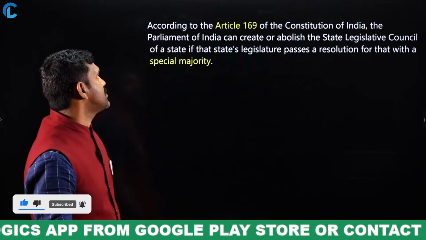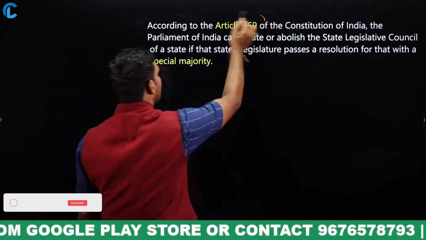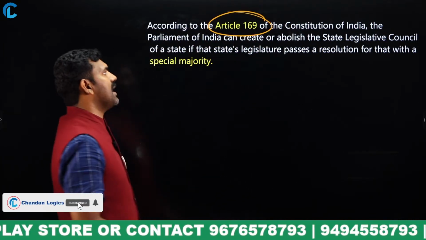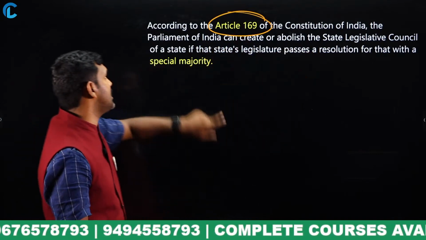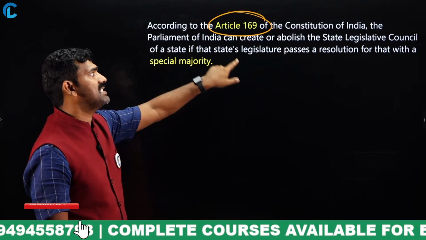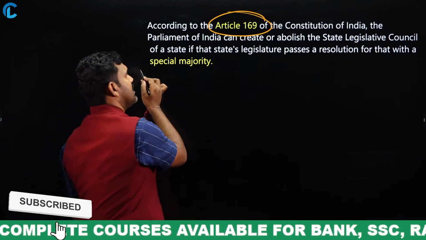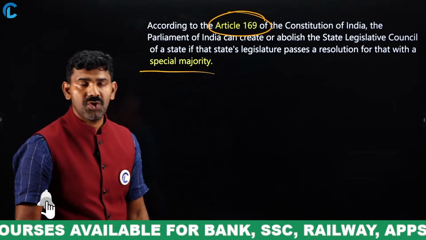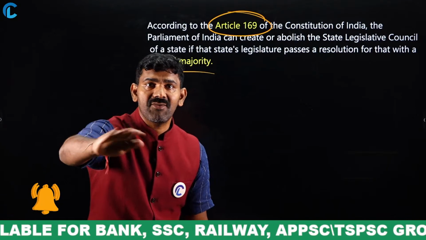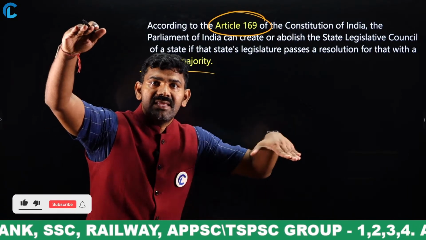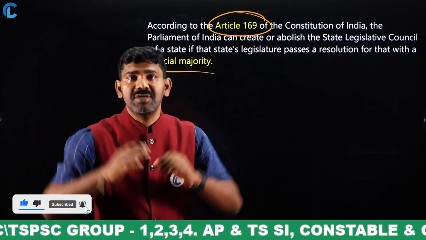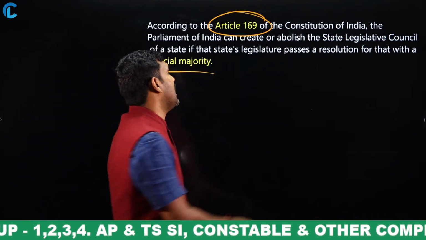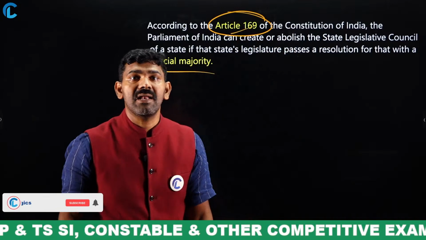According to Article 169 of the Constitution, the Parliament of India can create or abolish a state legislative council if that state's legislature passes a resolution for that with a special majority. So a special majority is not required in the Parliament, it is required in the Assembly. In the Parliament only a simple majority is required. Under which article? Article 169, that is the power of the Parliament.